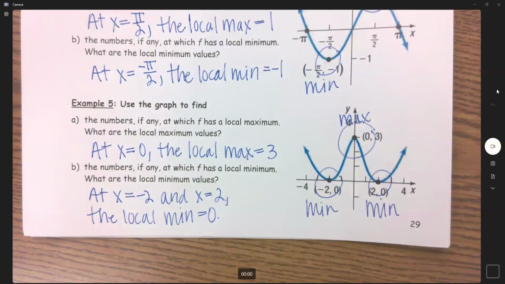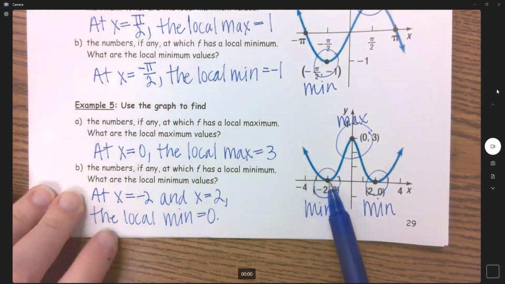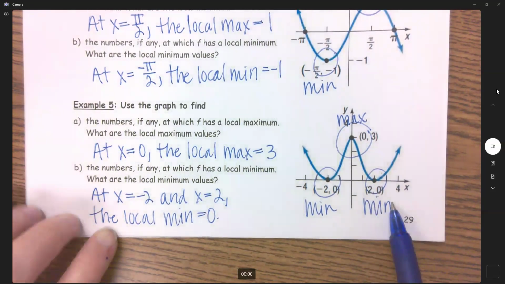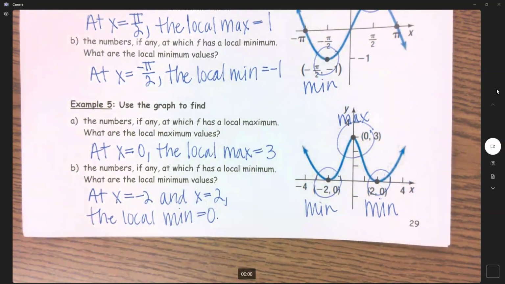If those were at different values, we'd have to say something like maybe at x equals -2, the local min is 0, and maybe this one went down to -1, and then we'd have to say at x equals 2, the local min is -1. So if that min is different, we have to kind of separate our sentences, but because it has the same local min, we can kind of clump them together.